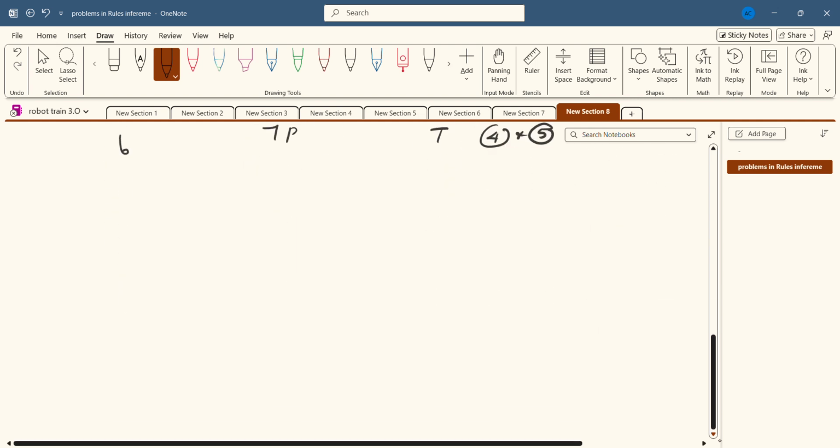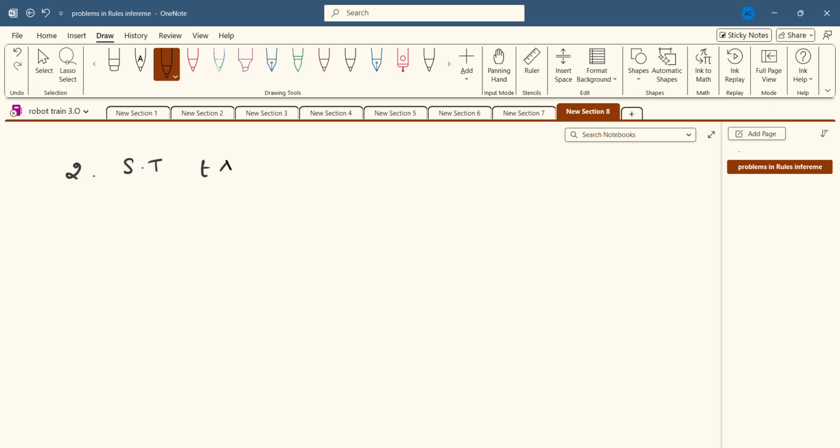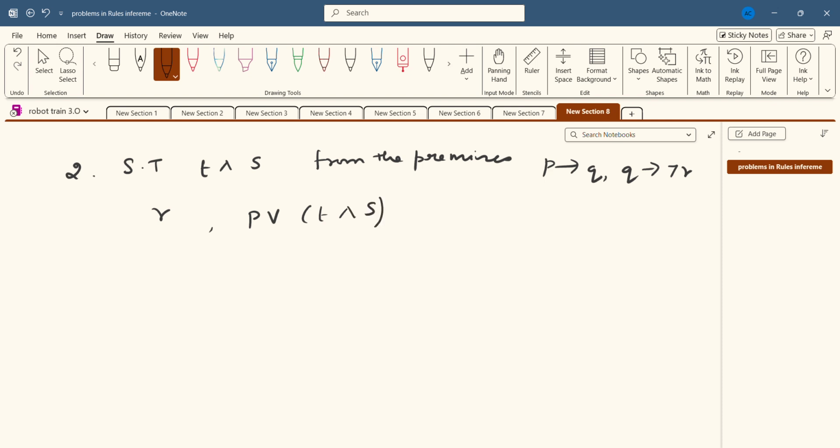Okay, now I am going to explain one more problem using rules of inference. Show that T conjunction S can be derived from the premises P conditional Q, Q conditional negation R, R, P disjunction T conjunction S. Okay, this is the statement of the problem.